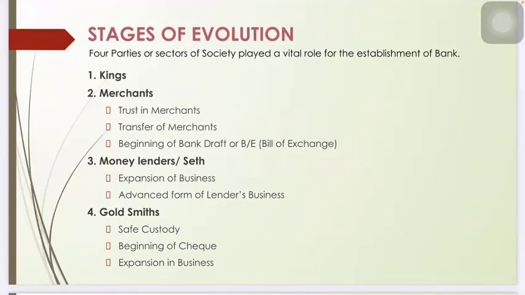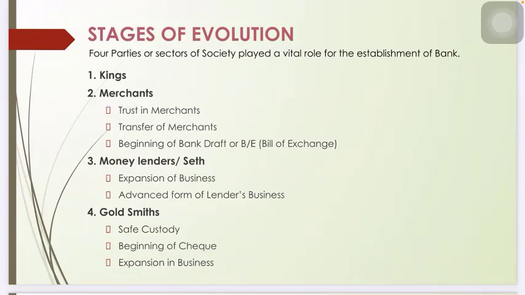As you can see, there are 3 subheadings. Number 1, trust in merchants. Number 2, transfer of merchants. Number 3, beginning of bank draft or bill of exchange. As I said earlier, the merchants were considered trustworthy because of their financial background and good dealing of money. Therefore, people never hesitated to deal with them.